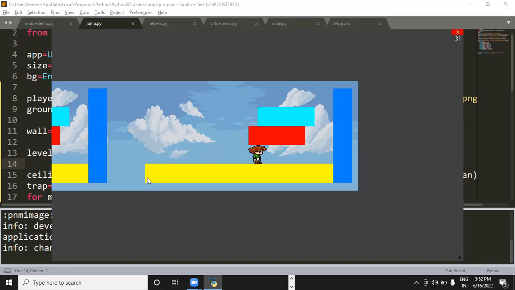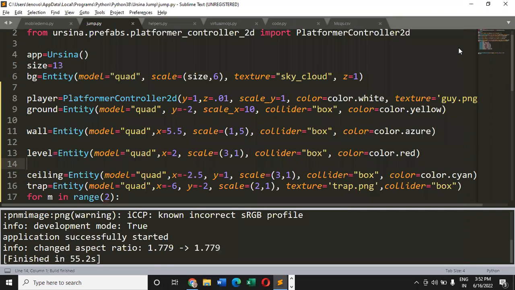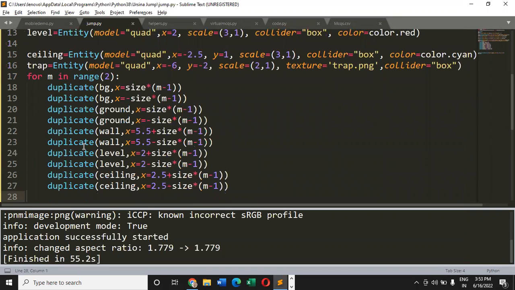See, there's no trap over here also. Can you tell me how we can define traps for the first and the third level? I would like to have traps for the first as well as for the third level.